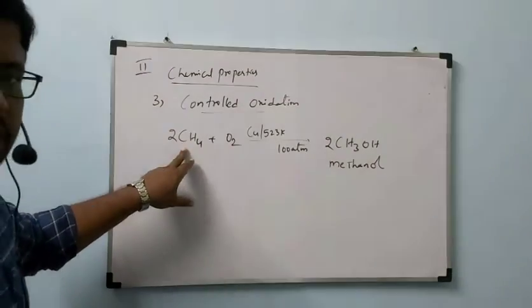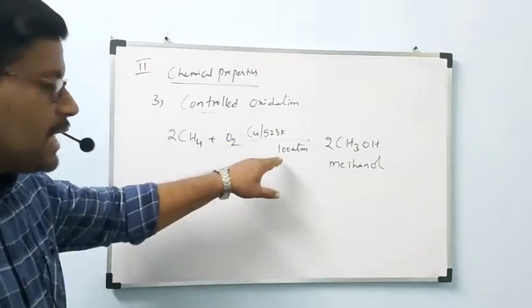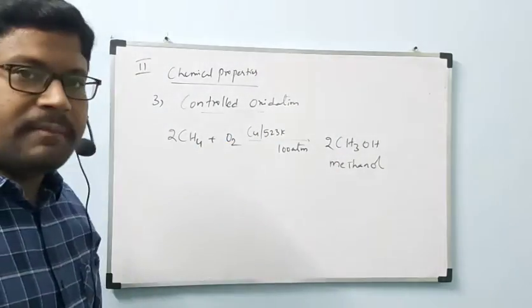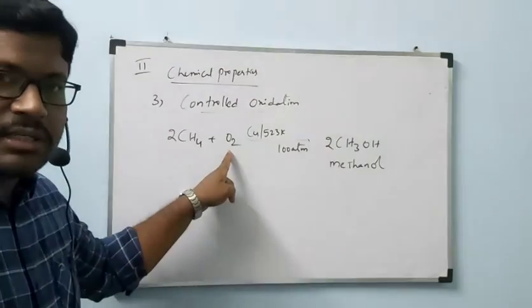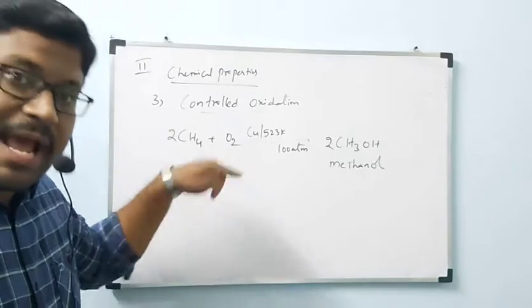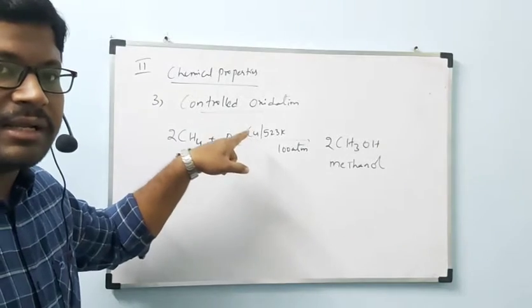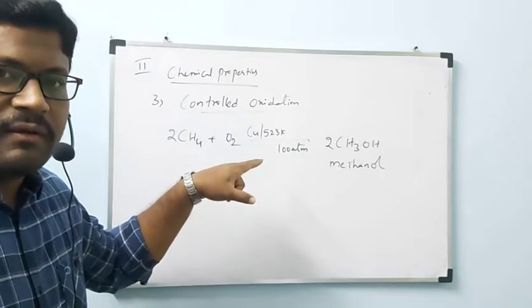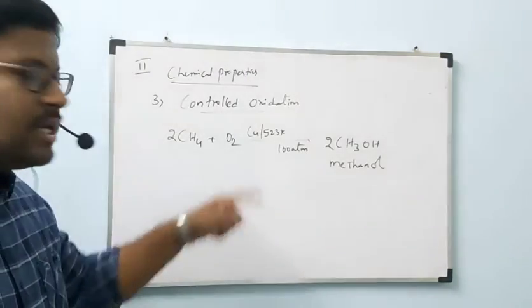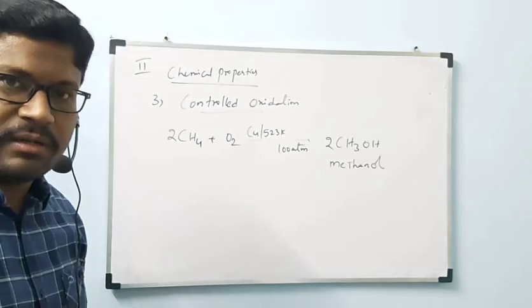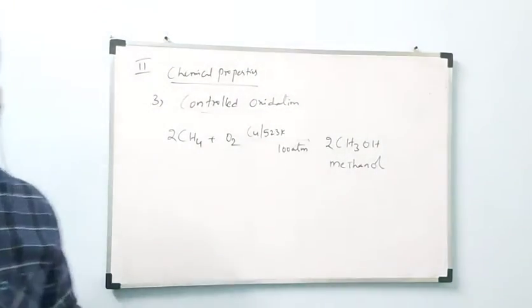Methane will undergo reaction with oxygen in presence of copper at 523 Kelvin and 100 atmospheres. We will get methanol as the product. Here, controlled oxidation. We are supplying a limited amount of oxygen as well as using the catalyst. Depending on the catalyst also, the products vary. That one we will clearly understand in next year's surface chemistry chapter. Now, is it okay? This is the first reaction. Note down, all of you.